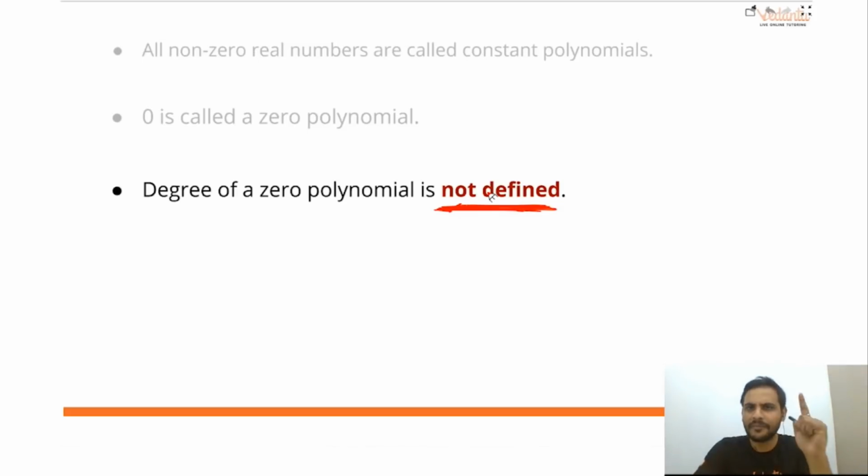Remember this thing, class. It is very important. First thing, all real numbers are constant polynomials? No. All real numbers except 0 are constant polynomials. Is 0 a constant polynomial? No. 0 is a zero polynomial. Degree of a zero polynomial is 0? Many will make this mistake. No. Degree of a zero polynomial is not defined. Degree of a constant polynomial is 0. Degree of a zero polynomial is not defined.